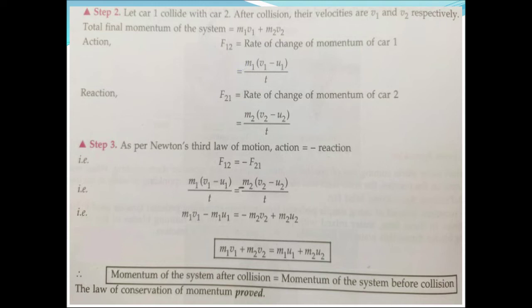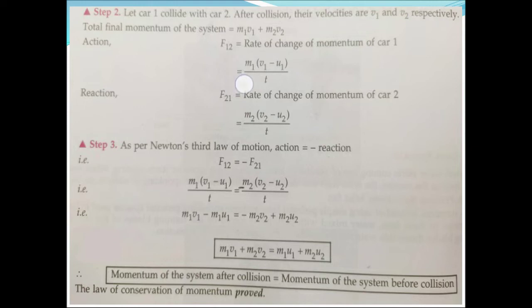F12, that is the rate of change of momentum of car 1. So car 2 applies force on car 1, due to which the change in car 1's momentum takes place. So the change in momentum is m1 into a, which is the formula.